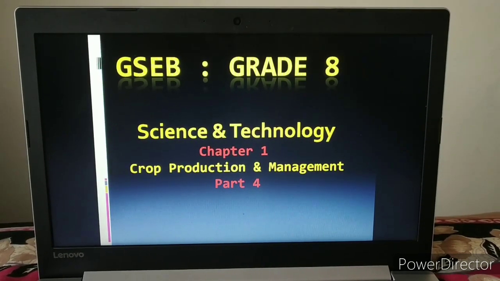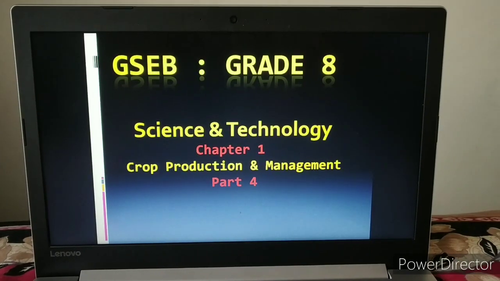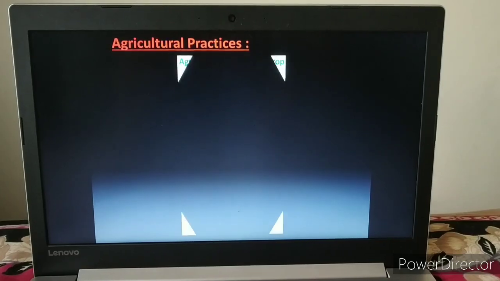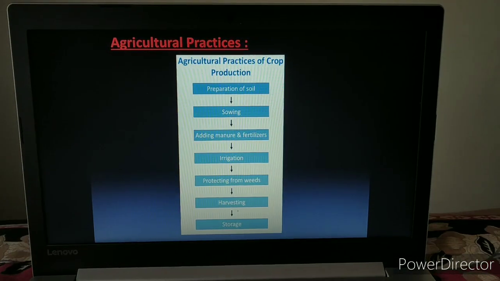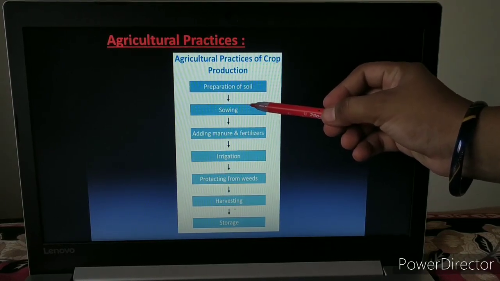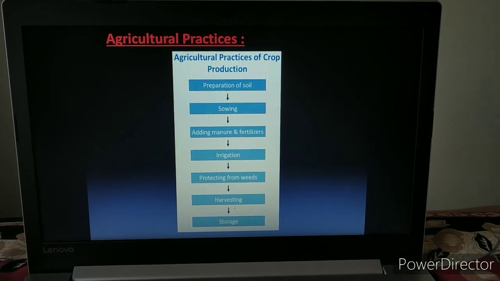Hello children, let's continue our chapter Crop Production and Management. We are learning agriculture practices. Till now we have discussed preparation of soil and sowing. Now today our topic is adding manure and fertilizer.